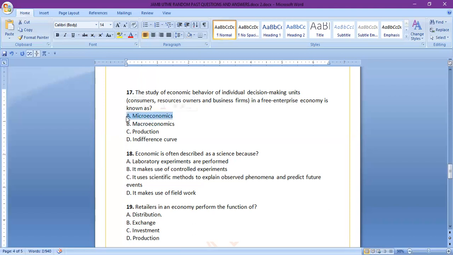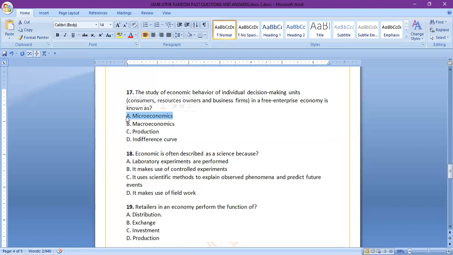Microeconomics, not macro. Actually, microeconomics started earlier than macro. As a matter of fact, the classical economists were basically microeconomists. Most of their writing was all about individuals, individual firms, individual households, and all what have you.